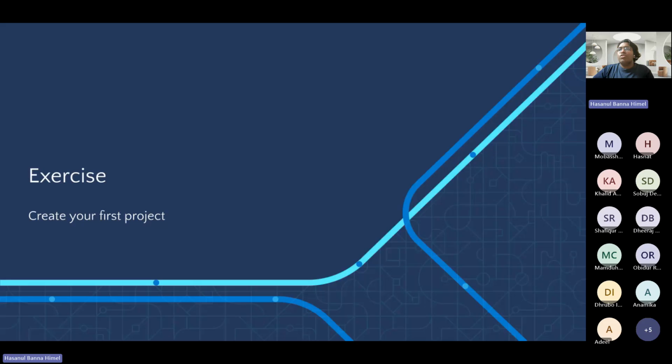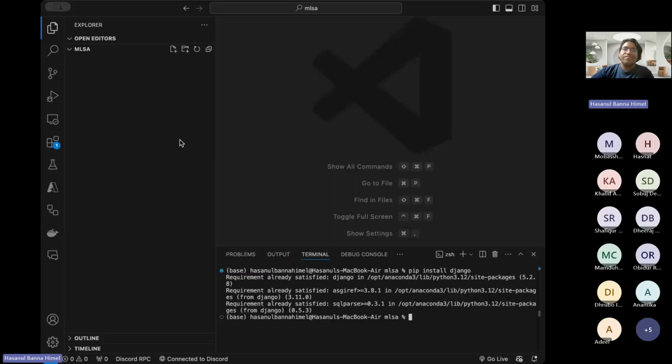Now we are going to build our first Django project. If I share my screen once again, okay. Now we're going to create a project from our terminal.